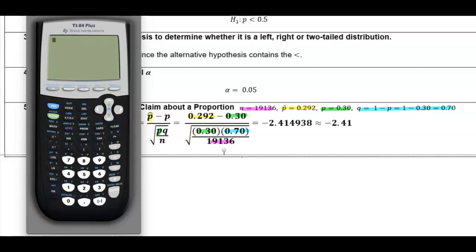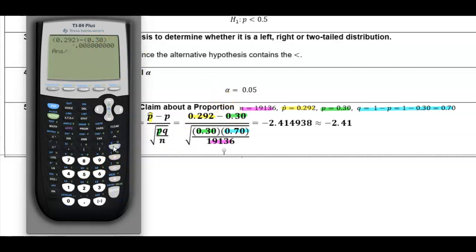In our numerator, we're going to take parentheses 0.292 and then subtract 0.30. And this is what we get in the numerator.